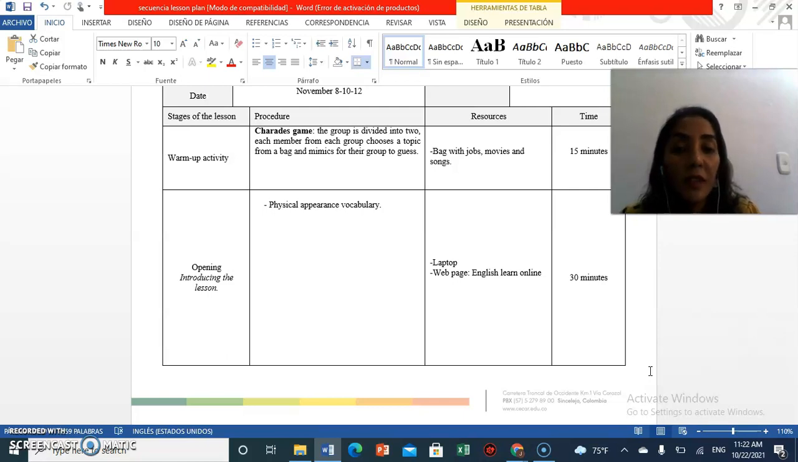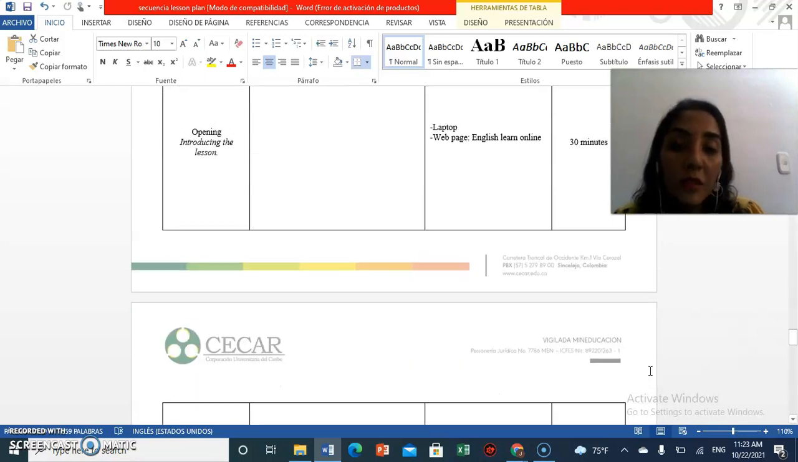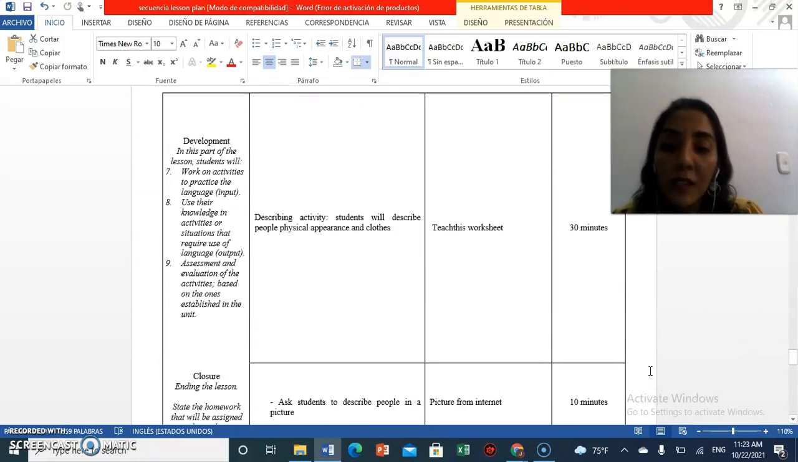and the resources for this activity are a bag with papers with jobs, movies, and songs. This section lasts 15 minutes. And in the opening, I will show physical appearance vocabulary with the help of a laptop and a web page called English Learn Online. This lesson lasts 30 minutes, and in the development of this activity, I'm going to